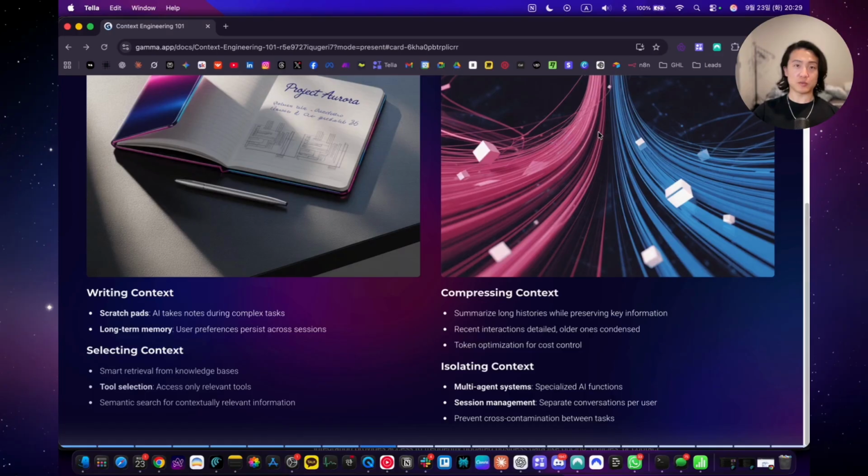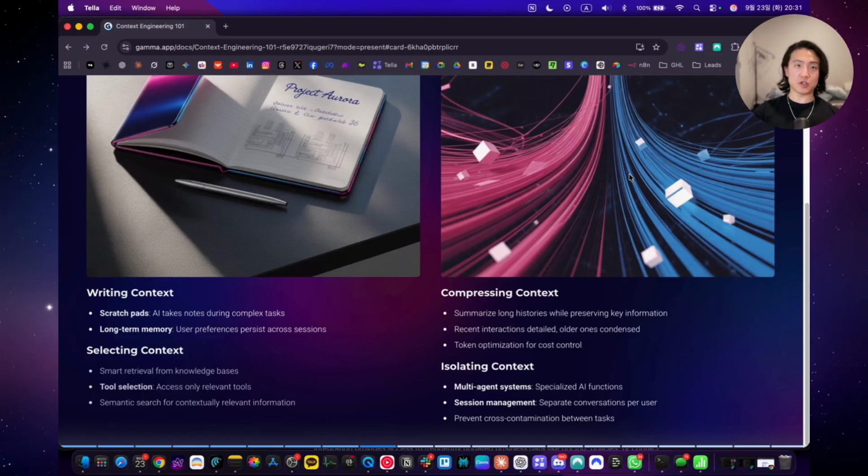So here's how it works in practice. You could think of it as scratchpads. They function like the AI's notepad during complex tasks. When analyzing a customer refund request, the AI documents its reasoning step by step. So the customer purchased the laptop on March 1st. Today's March 20th, and therefore it's within the window for a refund. And it's in the electronics category, so the warranty applies. Hardware failure reported qualifies for a full refund. This isn't just logging information, it's structured reasoning that the AI references throughout the conversation.